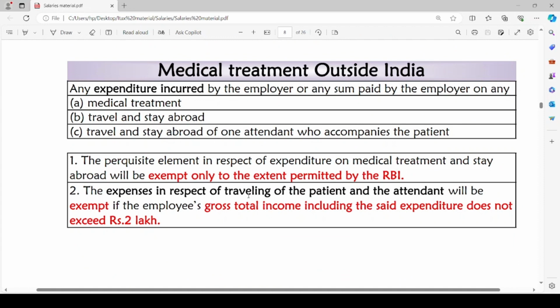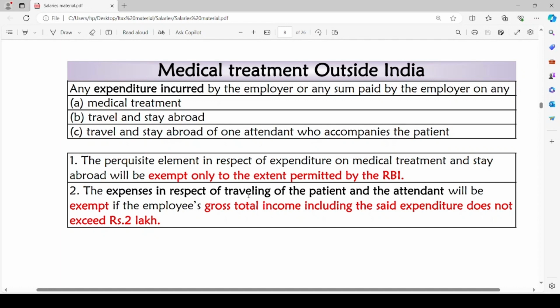There may be certain cases where the medical treatment has been provided to the employee or his family members outside India. In such a case, any expenditure incurred by the employer or any sum paid by the employer on any medical treatment, travel and stay abroad of one attendant who accompanies the patient. Such expenditure, when it is paid by the employer, will be considered as tax-free perquisite.